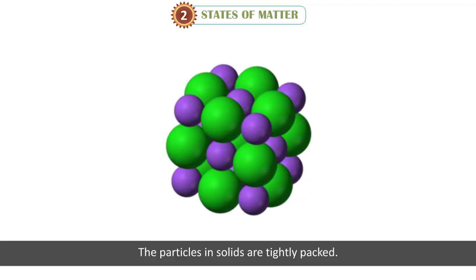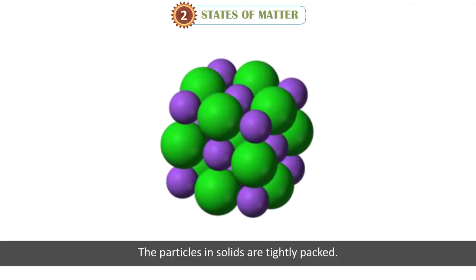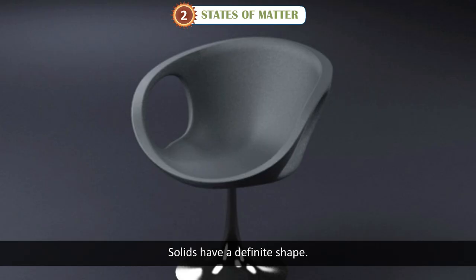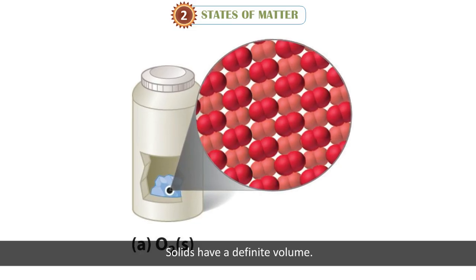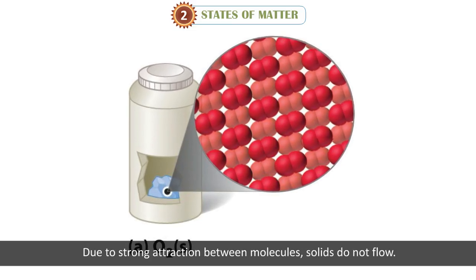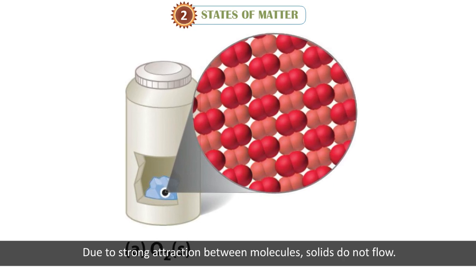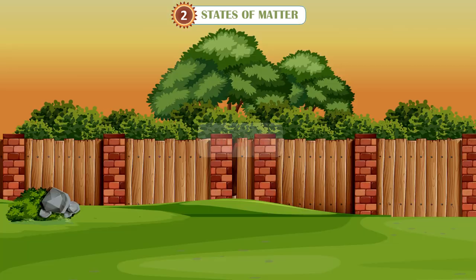Properties of solids. The particles in solids are tightly packed. Solids have a definite shape. Solids have a definite volume. Due to strong attraction between molecules, solids do not flow.